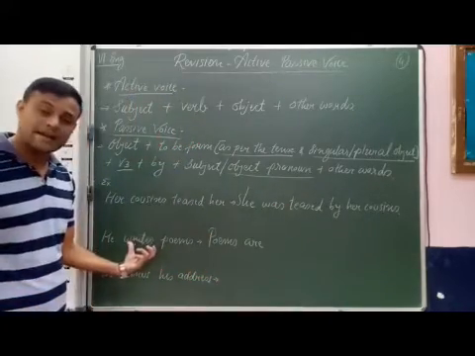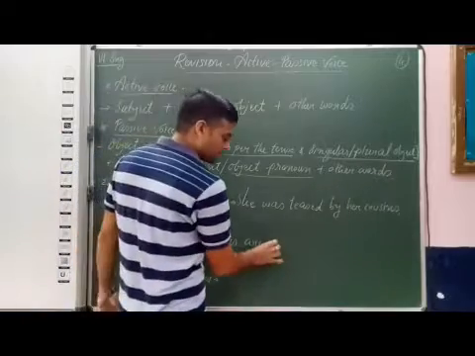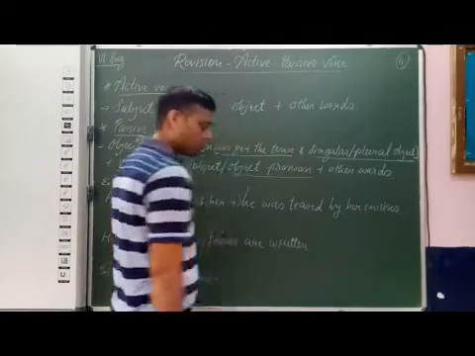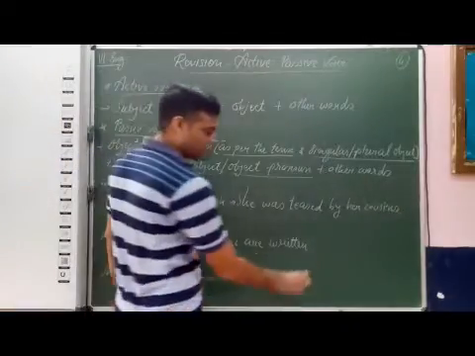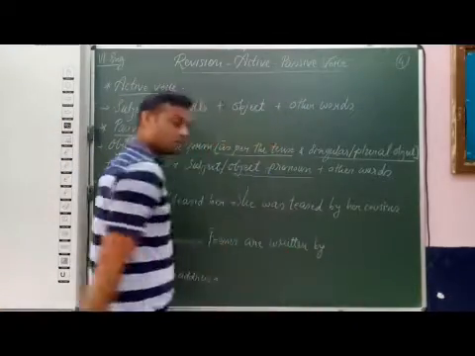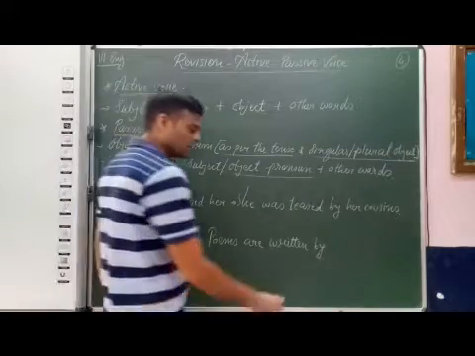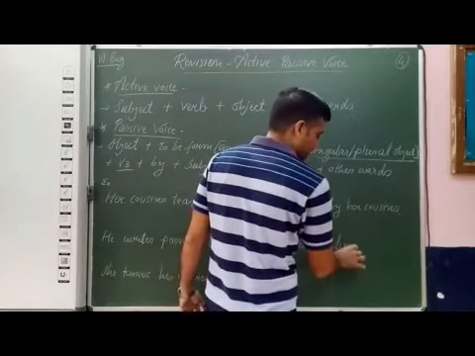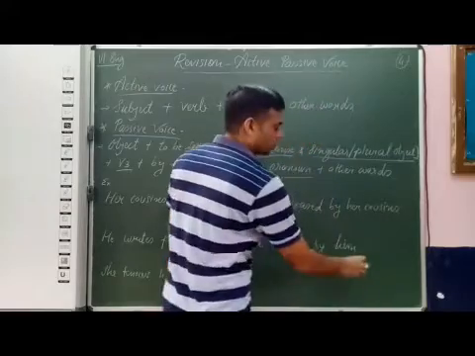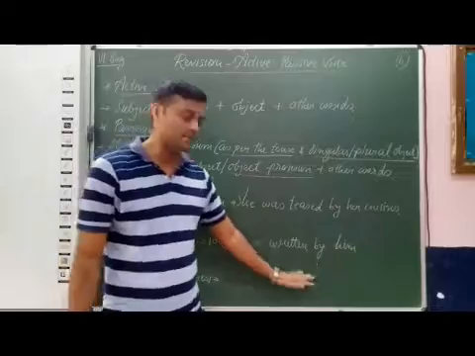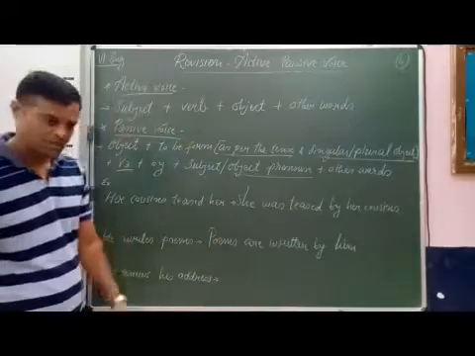Then V3 of writes, that is written. After written, the preposition by. Then he is the subject, so the object pronoun is him. And full stop. So our sentence in passive voice is: Poems are written by him.